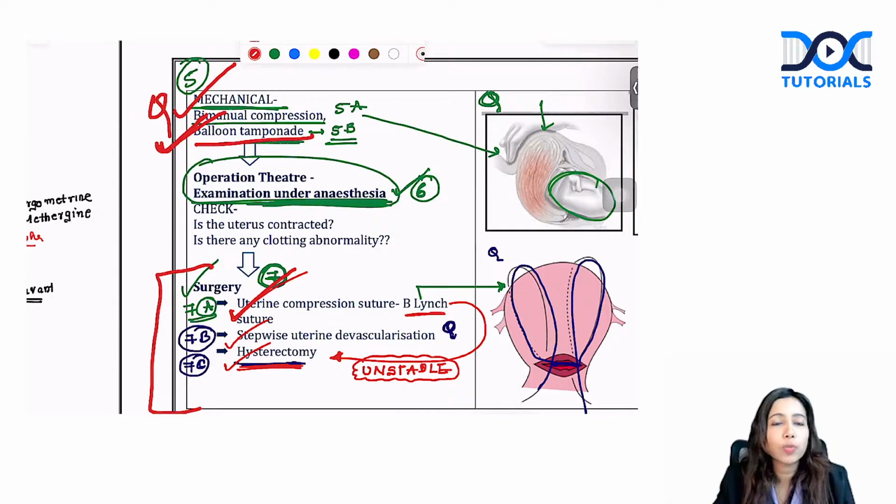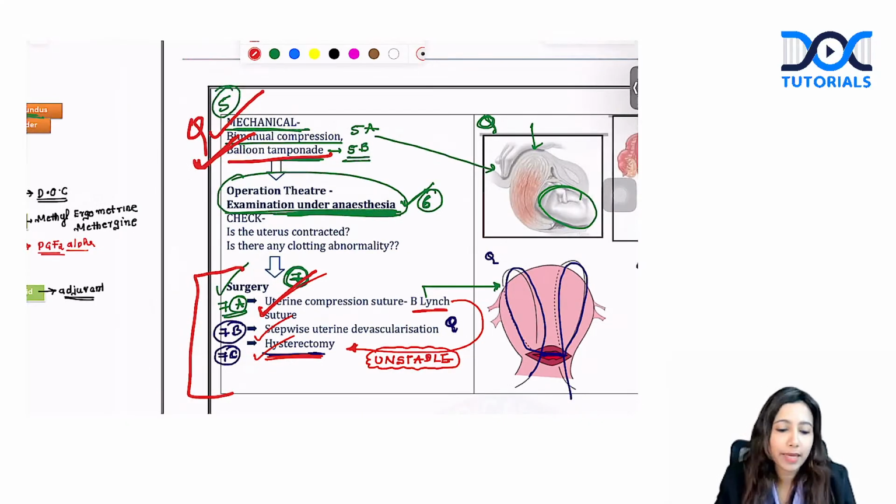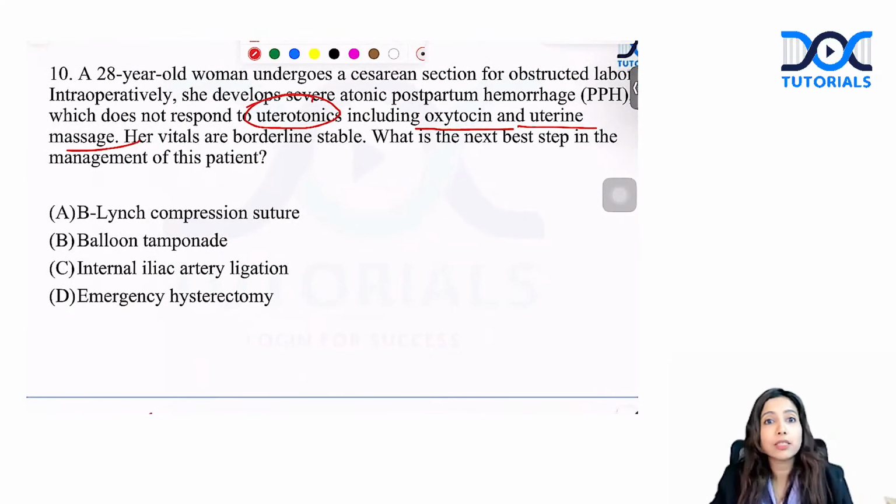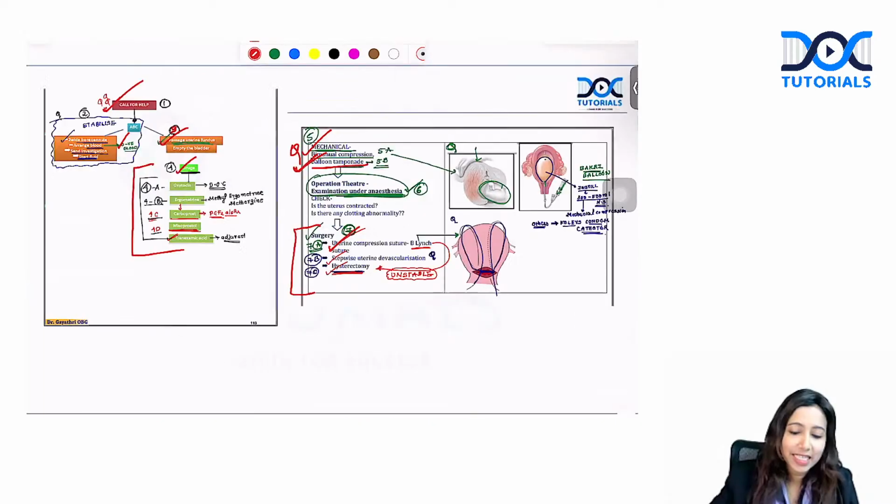It is going to be balloon tamponade first, then you go ahead with the next step. Even if a surgical step is given, the next thing is going to be balloon tamponade, because it is a much easier step. Only then do you proceed with the definitive surgical steps such as the B-Lynch sutures, stepwise devascularization, and the last one, hysterectomy.